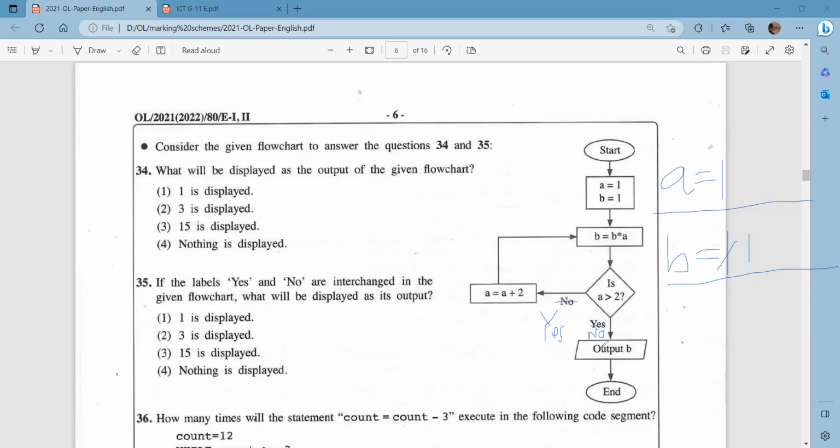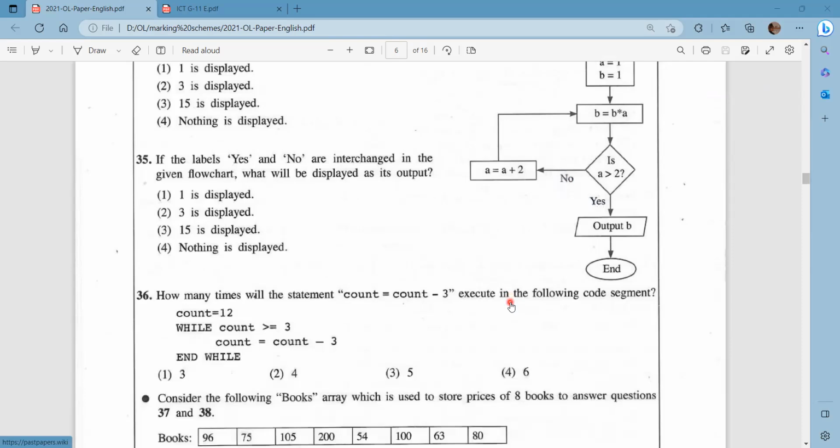No. So therefore, we are directly coming here, right? Unlike the previous one, here since the yes and no are interchanged, at the very first go, this condition becomes false and we go for the no side. Therefore, output B and the answer is 1. The final value of B is 1. So therefore, the output will be 1 is displayed. So the answer for question number 35 is answer number 1.